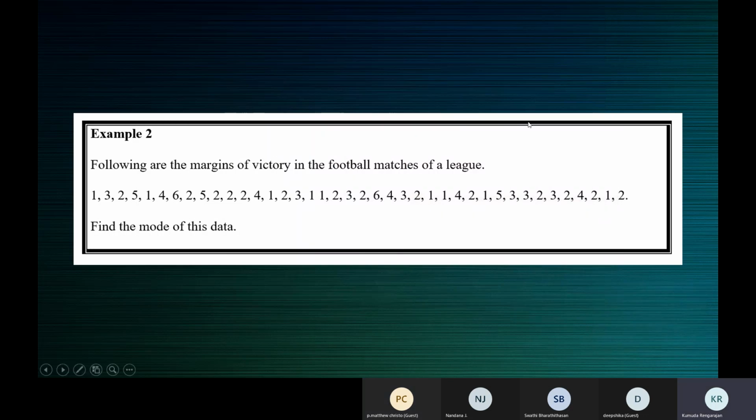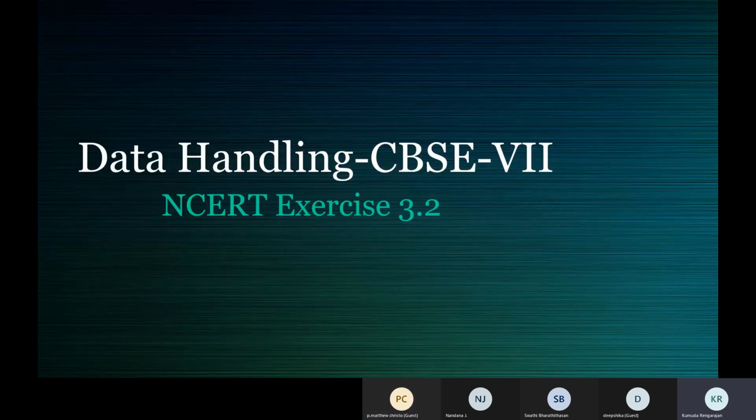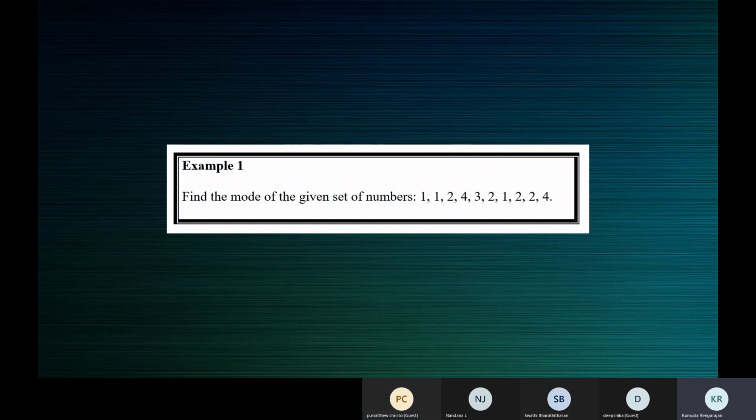I'll tell you what's been happening. So we discussed the answers to the homework questions, and we have started the next exercise in NCERT. This is exercise 3.2. Exercise 3.2 from NCERT, ma'am. It's about mode.